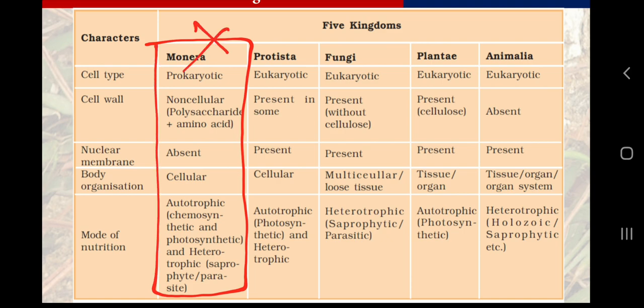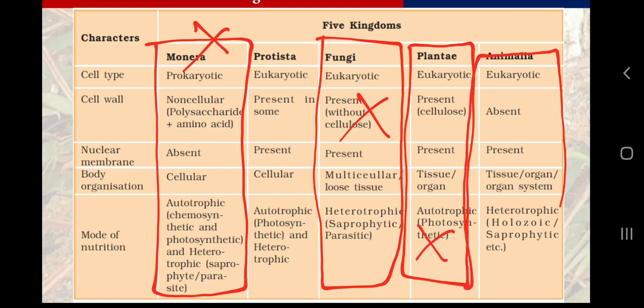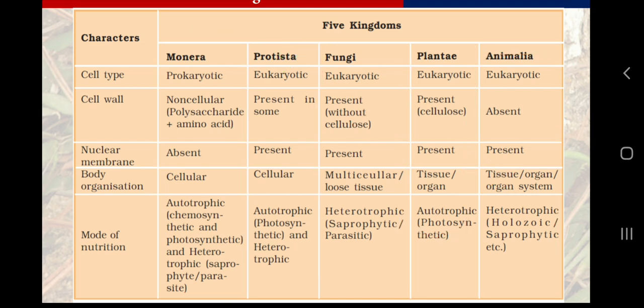So eukaryotes which are not fungi, not plantae, not animalia are protista. So this will be the correct definition. But for class 11th biology or for class 9th science, you can say that unicellular eukaryotes are included in kingdom protista. That will be okay for you.